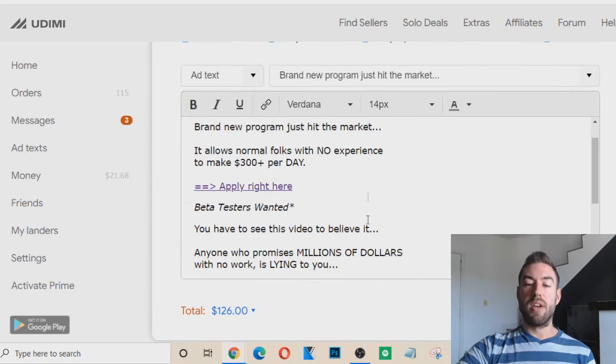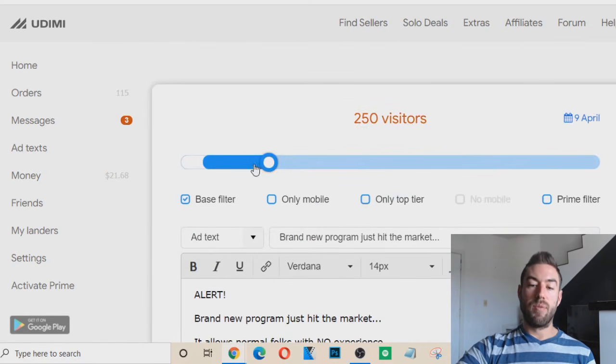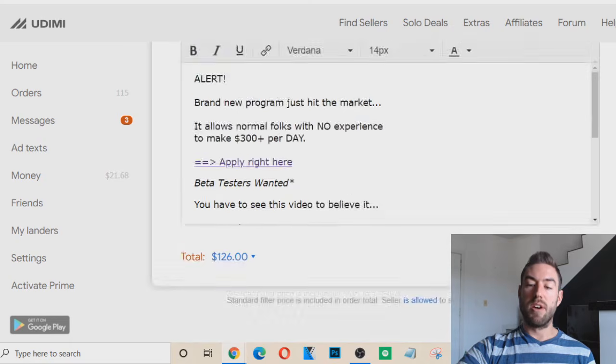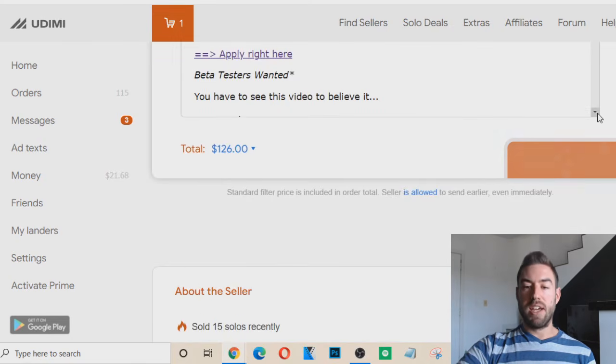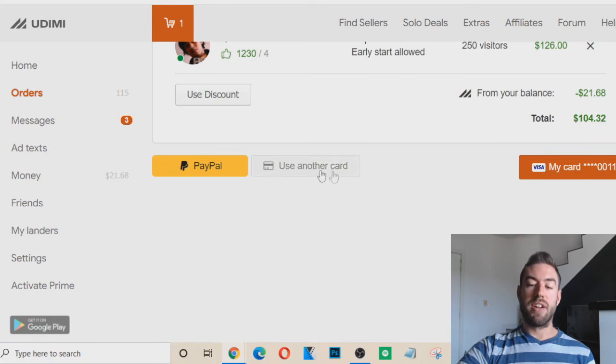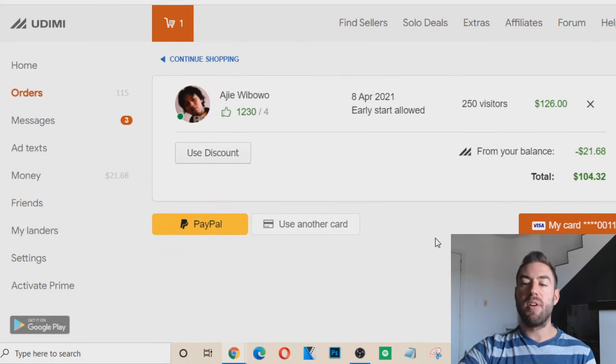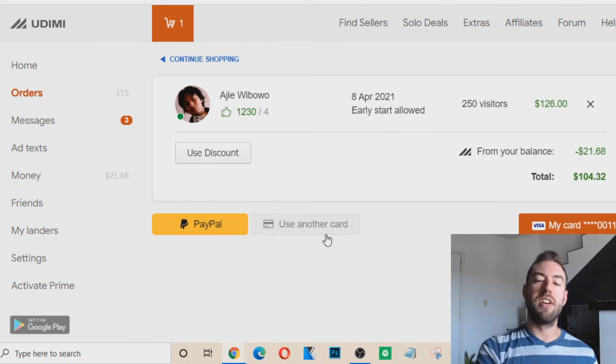And once you're ready, once you've chosen your ad right here, how many visitors, what date you want it to run, now all you have to do is go to add to cart, and then you can either add a card right here, debit or credit, or you can pay with PayPal. And then when you're ready, you would just click here, and it would actually charge your card or your PayPal account, and you would get usually a message from this person in your messages tab saying, hey, Garrett, I'm really excited to run this for you. Look out for extra clicks, etc. They'll give you a little update letting you know that they're actually going to run it.